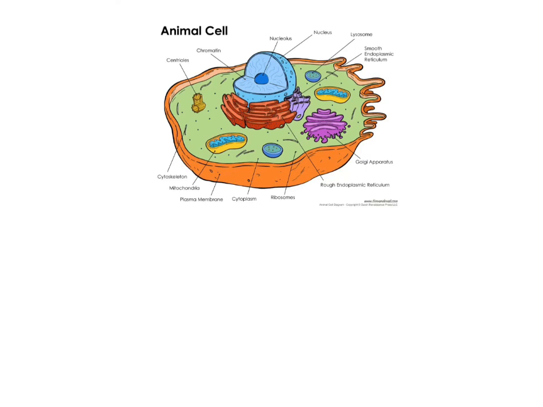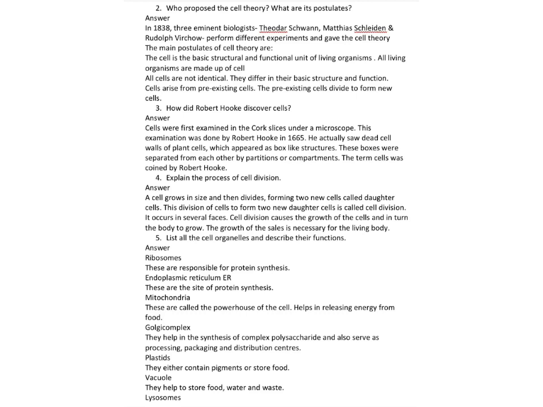Now, the next question is: who proposed the cell theory and what are its main postulates? So, dear students, in 1838, three eminent biologists, Theodor Schwann, Matthias Schleiden, and Rudolf Virchow, performed different experiments and gave the cell theory. The main postulates of the cell theory are: the cell is the basic structural and functional unit of living organisms. All living organisms are made up of cells. Second point is all cells are not identical, they differ in their basic structure and function. Then the third point is cells arise from pre-existing cells. The pre-existing cells divide to form new cells.